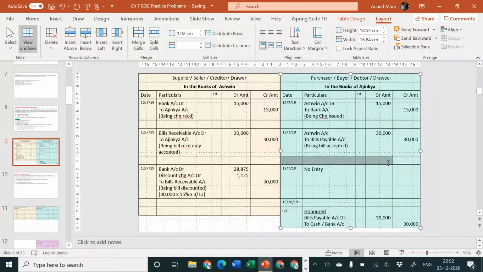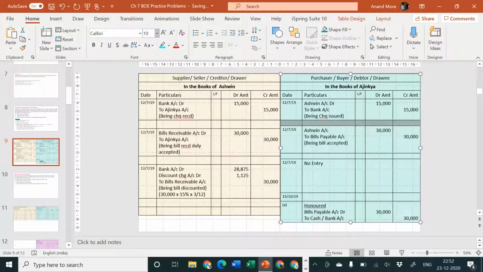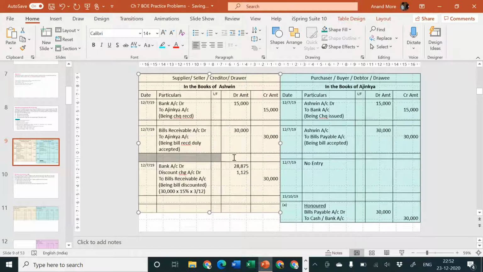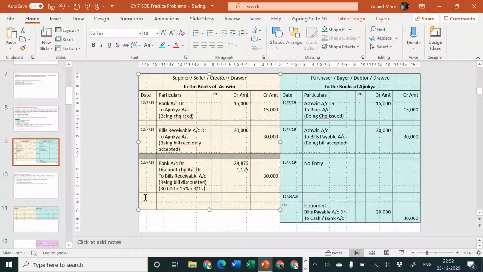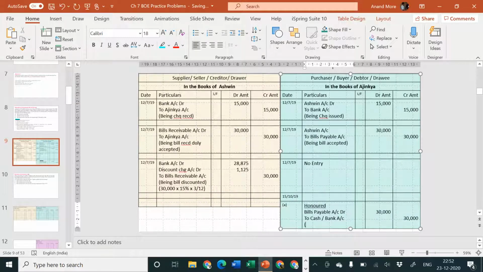I hope it is easy for you to understand. Let me reduce the font size here. Font size is 10 here, and then font size is 10 here. Here also I am reducing the font size to 10, and here also, so that now we are going to be working systematically. Okay, so this is 10 here. Being our acceptance honored.